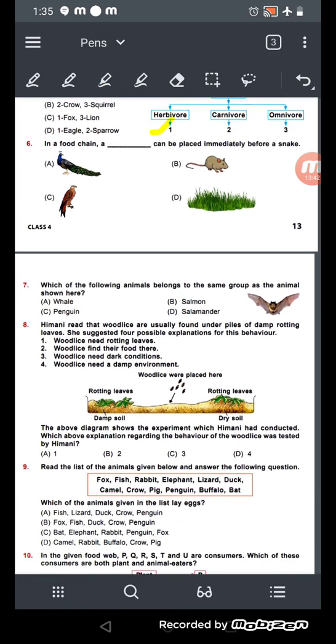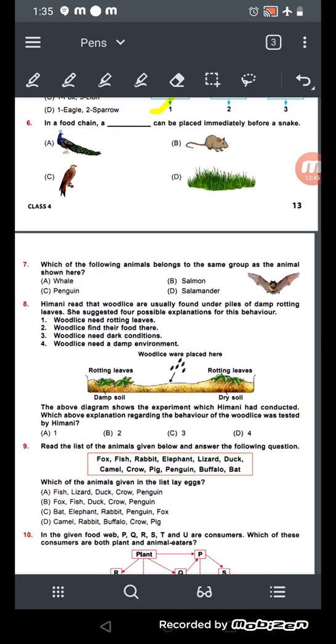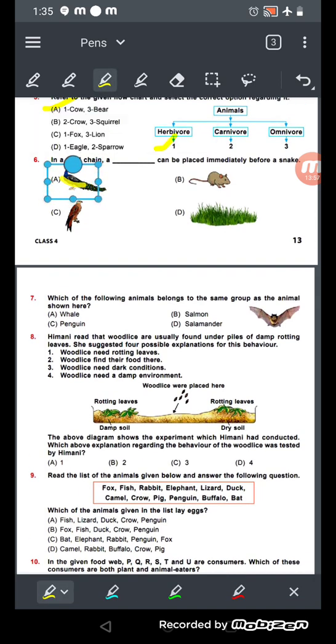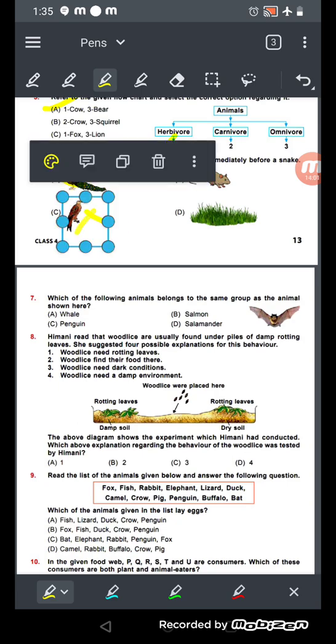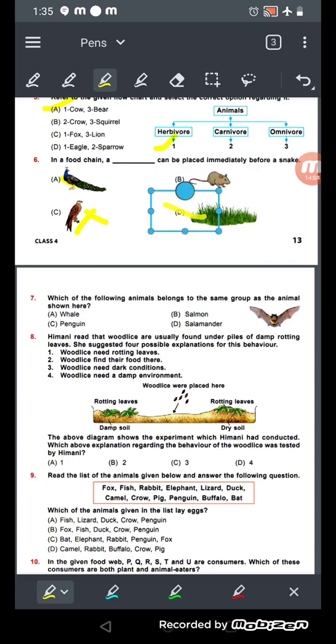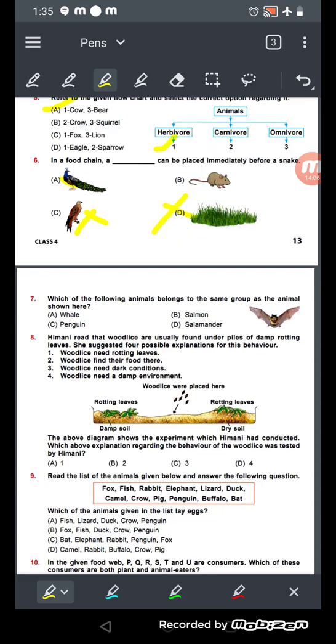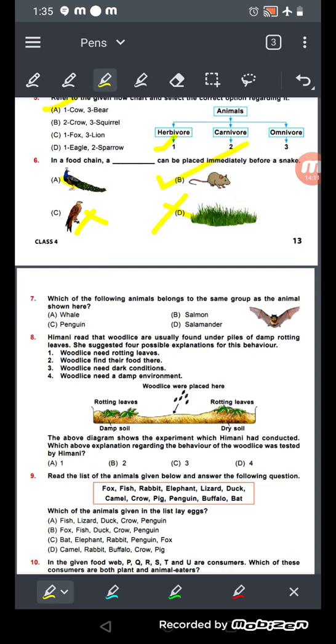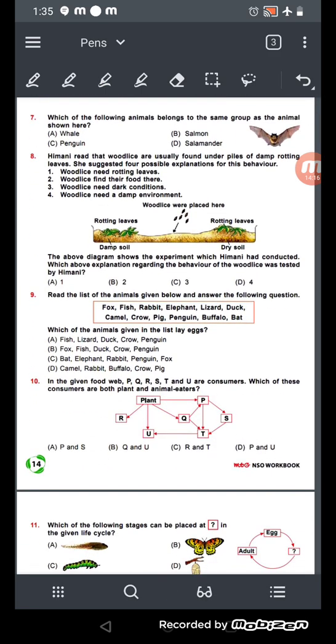Now see question number 6. In a food chain, a dash can be placed immediately before a snake. So whom can we give to a snake? Peacock? No, we can't give peacock. Eagle? No, eagles feed on the snake. Grass? Snake doesn't eat grass. Mouse? Yes, mouse is the right answer. We can give mouse to the snake.